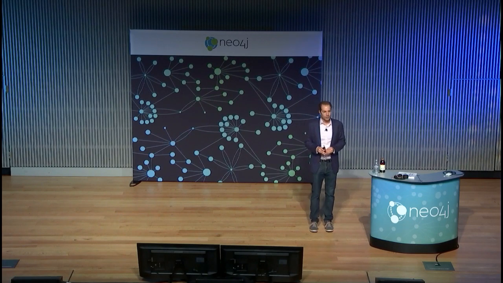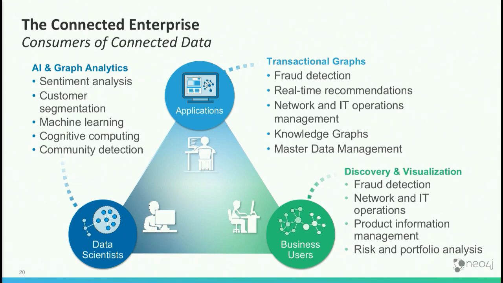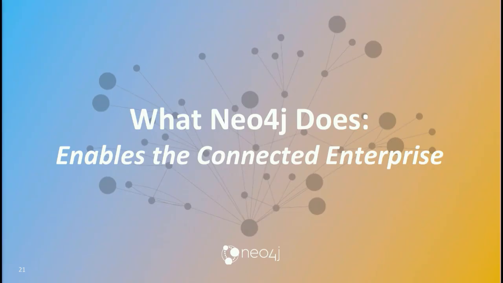And then last but not least, there are business users, who, as we've discovered and many of our customers have discovered, can benefit quite a lot from seeing their data as a graph.